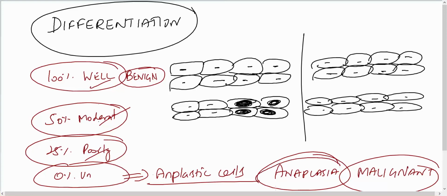Once they become anaplastic, they are most commonly highly malignant and aggressive; they spread fast, invade fast, and destroy the surrounding tissues very fast because their growth is very fast. So this is about differentiation and anaplasia.